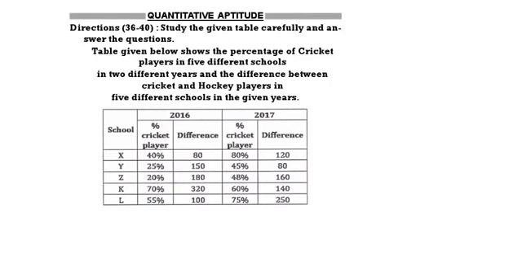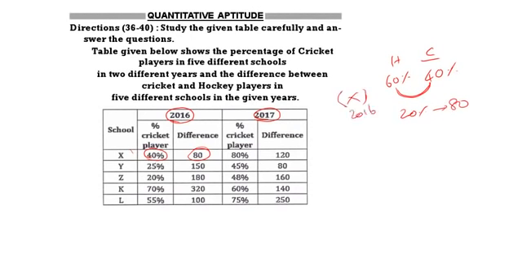Here there are 5 schools: X, Y, Z, K, L. There are 2 years, 2016 and 2017. So first you observe the table and understand what is given. For X, cricket players are 40 percent. We have only 2 games, hockey and cricket. So if cricket players are 40 percent, hockey players will be 60 percent. The difference is 20 percent, and that 20 percent is 80. That is for X 2016.